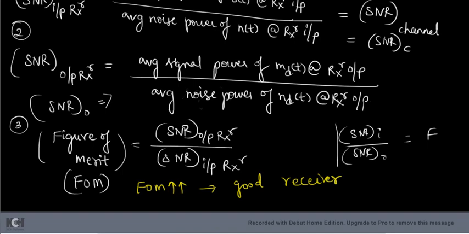Then you can tell that it is a good receiver. The receiver reduces noise. If the figure of merit is greater, the receiver reduces the noise, so therefore it is a good receiver. For any receiver you design, the figure of merit should be greater. Understood? Figure of merit should be greater.